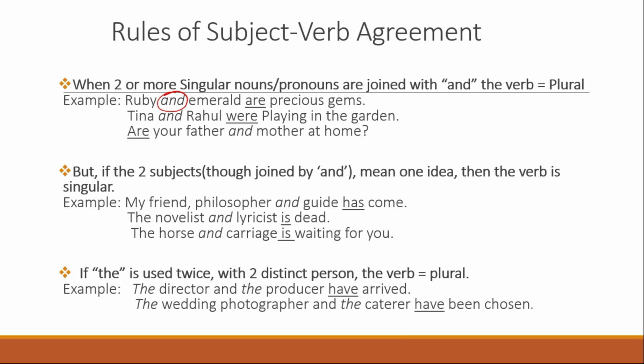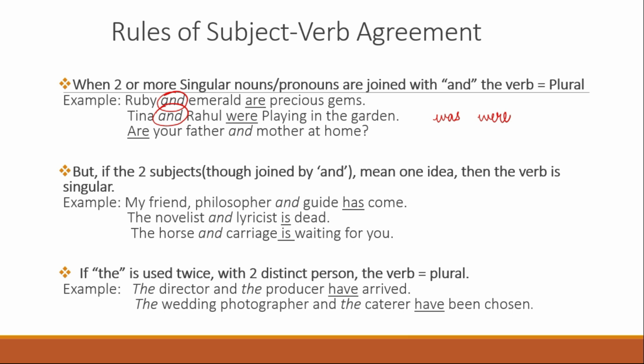Let's look at an example. Ruby and emerald are precious gems. Tina and Rahul were playing in the garden. Was is a singular term and were means plural. So Tina and Rahul were playing.